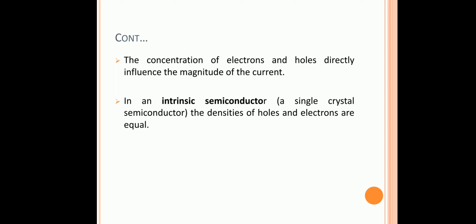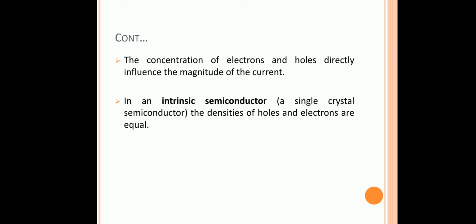The concentration of electrons or holes directly influences the magnitude of the current. In an intrinsic semiconductor, the densities of holes and electrons are equal. Intrinsic semiconductor means the pure form of semiconductor, a single crystal of semiconductor. If you are taking only a silicon crystal, then we can call it an intrinsic semiconductor. If you add some additional materials into that semiconductor, then we can't call it an intrinsic semiconductor, it is an extrinsic semiconductor. So the intrinsic semiconductor is the purest form of semiconductor, and the hole and electron densities are equal, meaning an equal number of holes and electrons exist.